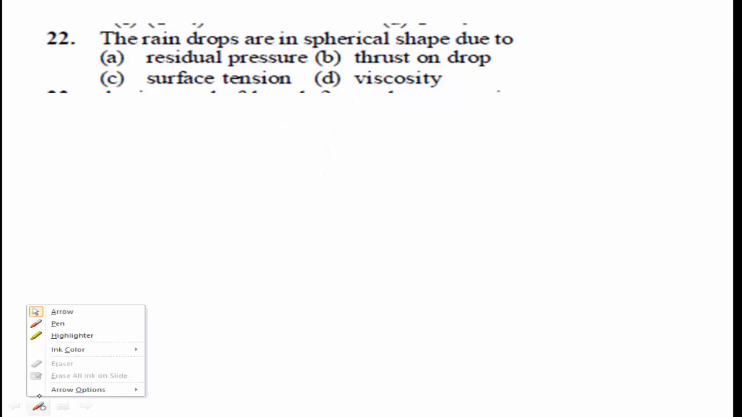The next question is, raindrops are in spherical shape. It's a very simple question. Raindrops are in spherical shape because when the raindrops fall towards the surface of the earth, a certain force is created on that surface. That is due to the surface tension.